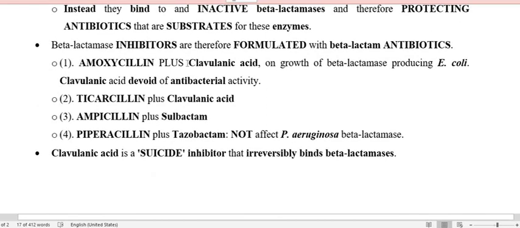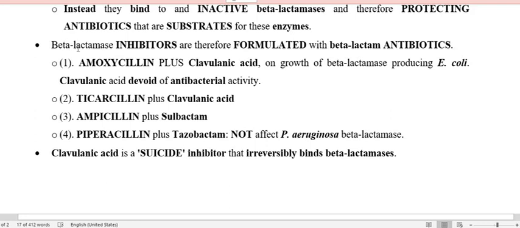Beta-lactamase inhibitors in combination with the penicillins are, first, amoxicillin plus clavulanic acid. Clavulanic acid is a beta-lactamase inhibitor and amoxicillin is the main drug. The beta-lactamase enzyme produced by the resistant bacteria is going to act on the beta-lactam ring of the clavulanic acid.